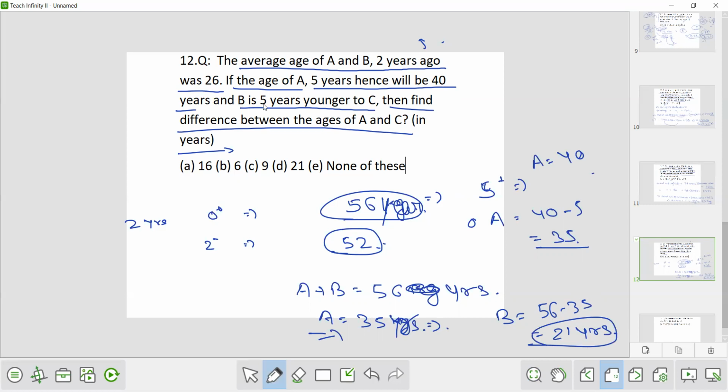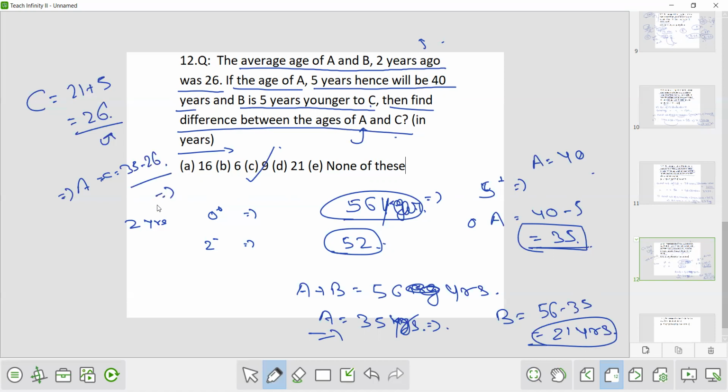Now it is given that B is 5 years younger to C. So from here, can you find the age of C? So C will be 5 years older or elder to B. So it will be 21 plus 5, that is 26 years. Now you have to find the difference between A and C. Now C is 26 years and A is 35 years. So the difference between A and C will be how much? That is A minus C will be 9. 35 minus 26. Okay.